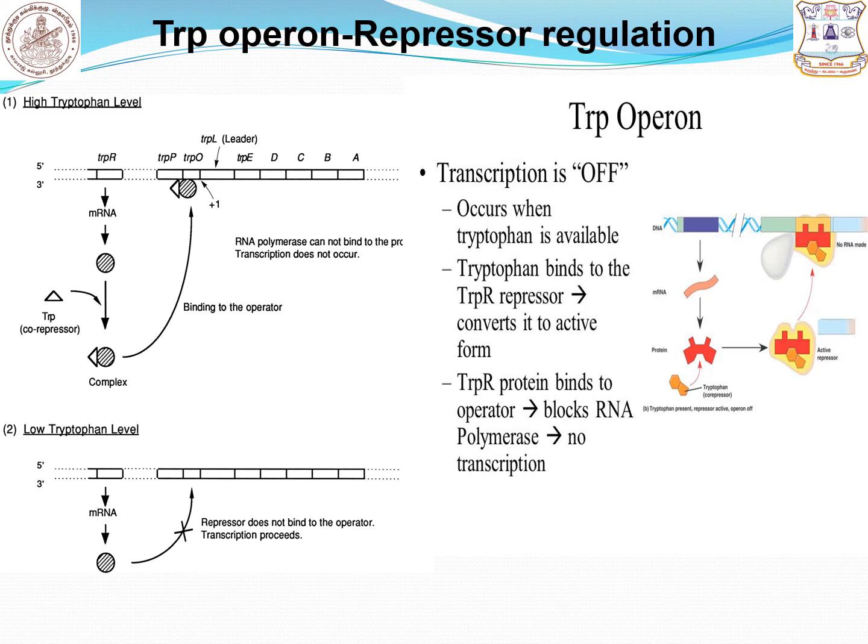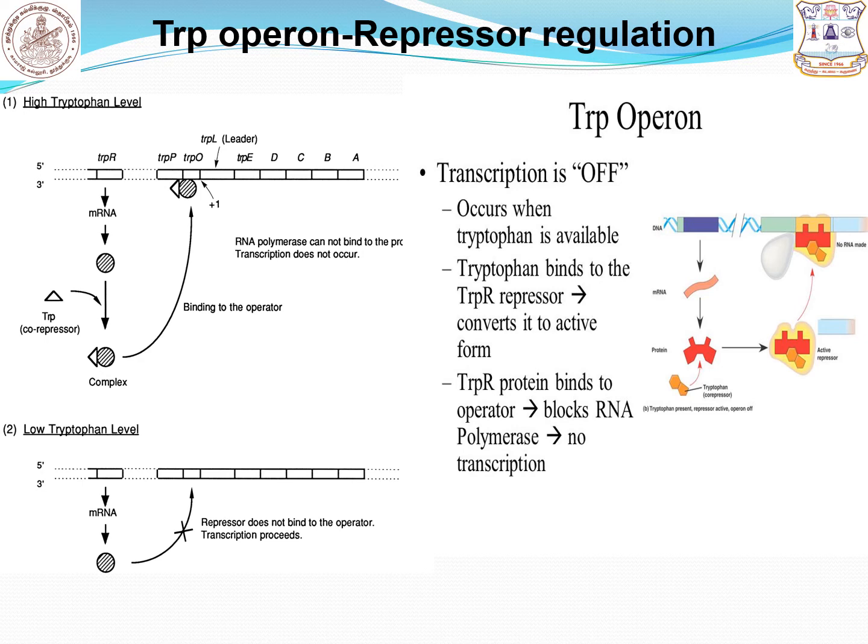Tryptophan operon regulation by repressor protein. Students, we know that the repressor gene of the tryptophan operon is located far away from the tryptophan operon. At the same time, the tryptophan repressor is otherwise called an aporepressor. What is the meaning of aporepressor? The tryptophan repressor alone cannot bind with the operator, cannot block the synthesis of the structural genes. That means it cannot repress the synthesis of the structural genes.